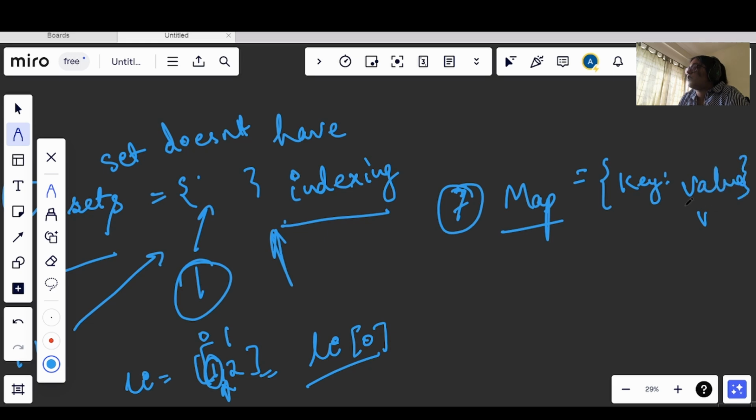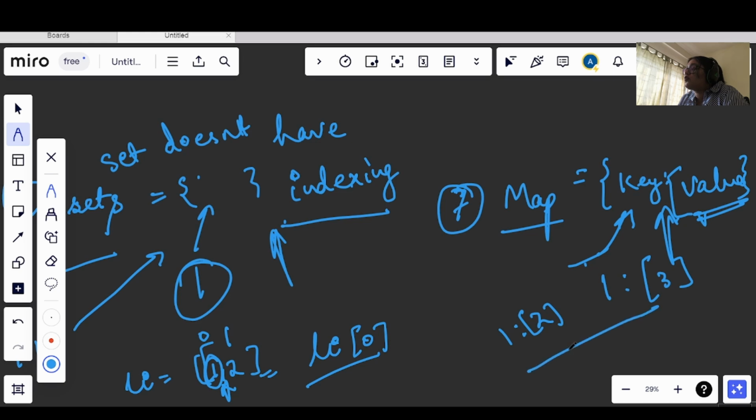What this means is that the key will be a unique entity, unique for every value. The value can be an array or anything, but the key will be a unique value. Say I have 1, and I want to add 2 and 3 into it. I have two keys here, 2 and 3.